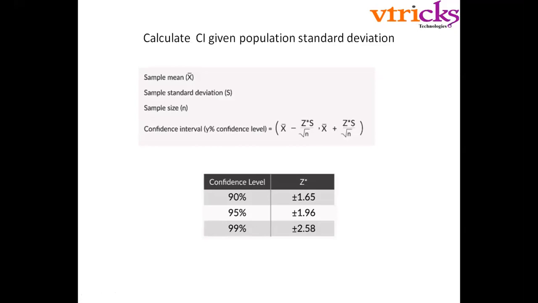If the person asks, I want 95% confidence in the average height of a person, then for 95% confidence you must use a z value of plus 1.96 and minus 1.96. If the person asks, I require 90% confidence, then you have to use a z value of plus 1.65 and minus 1.65. I am not telling theory, I am telling it practically.